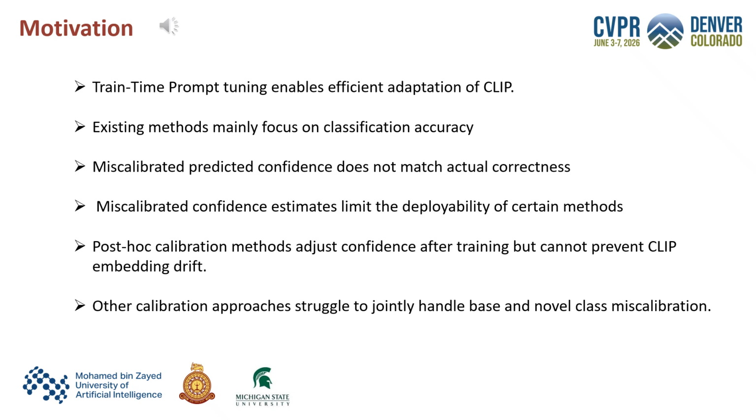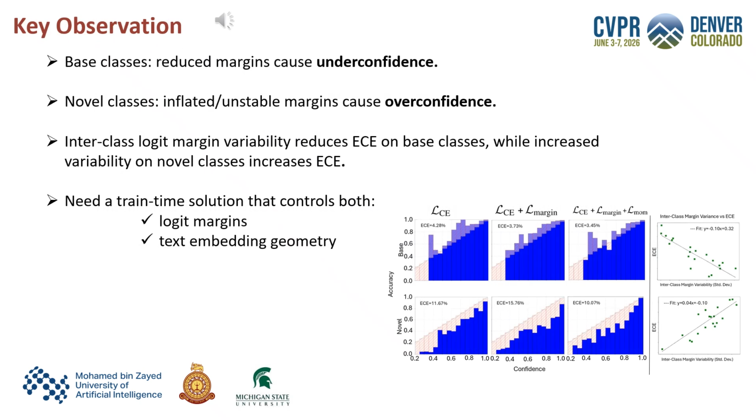Post-hoc calibration can adjust confidence after training, but it cannot prevent embedding drift caused during prompt tuning. Our key observation is that prompt tuning creates a dual miscalibration problem. For base classes, the model often becomes underconfident because the logit margins are reduced. For novel classes, the model becomes overconfident because the margins become inflated or unstable. The reliability diagrams and margin analysis show that margin behavior affects base and novel classes differently.